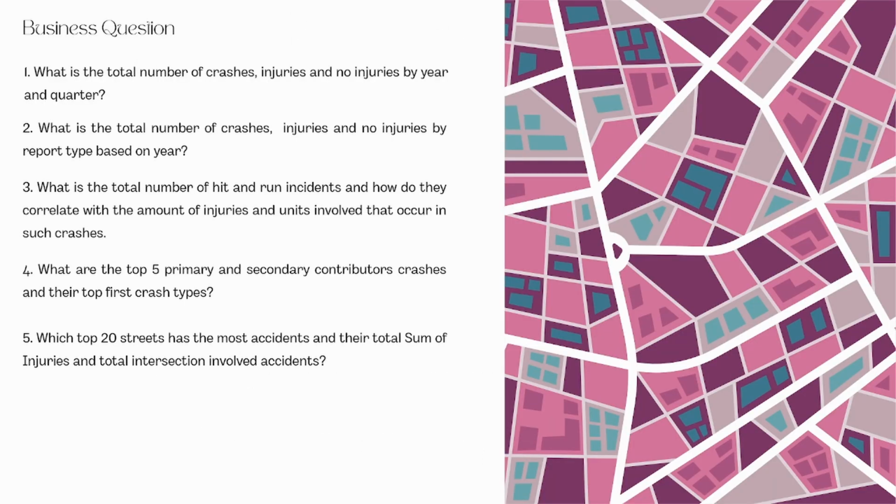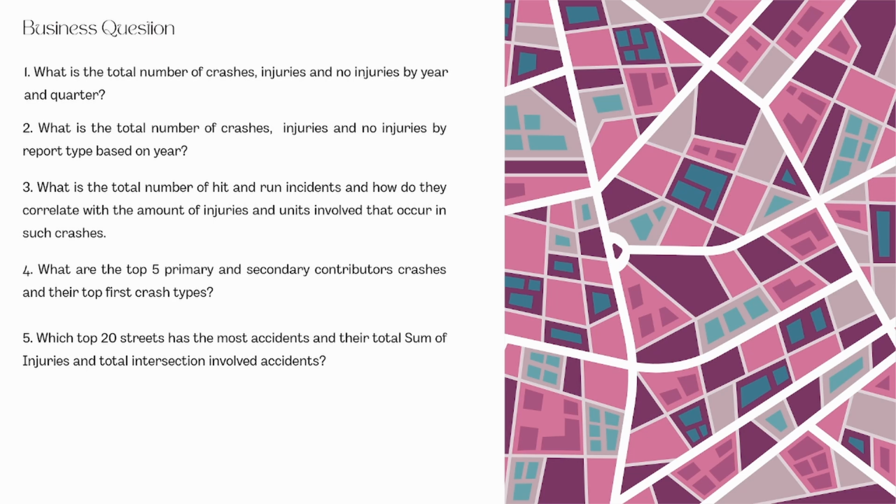For the business questions: number 1, what is the total number of crashes, injuries, and no injuries by year and quarter? Number 2, what is the total number of crashes, injuries, and no injuries by report type based on year? For number 3, what is the total number of hit and run incidents and how do they correlate with the amount of injuries and units involved that occur in such crashes? For number 4, what are the top 5 primary and secondary contributors to crashes and their top first crash types? And for number 5, which top 20 streets have the most accidents and their total sum of injuries and total